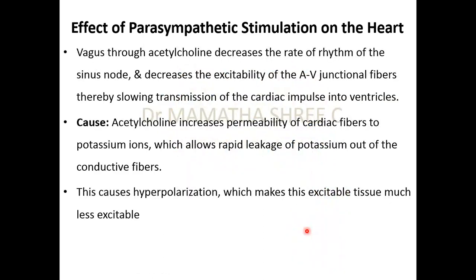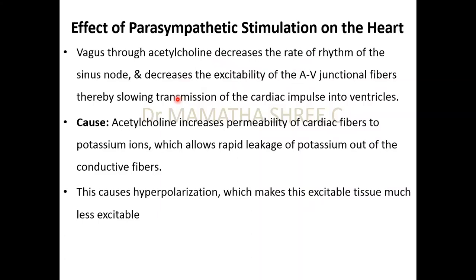How is the vagus going to affect the heart rate? You know that the vagus is supplying the SA node. At the end of the vagus, there will be release of a neurotransmitter, which is acetylcholine. This acetylcholine, released at the nerve endings at the SA node, is going to decrease the rate of rhythm of the SA node, and also it decreases the excitability of AV junctional fibers. I said that the vagus also supplies a few of the atrial fibers, isn't it? So it decreases the excitability of those junctional fibers, hence decreasing the transmission of cardiac impulse into the ventricles.